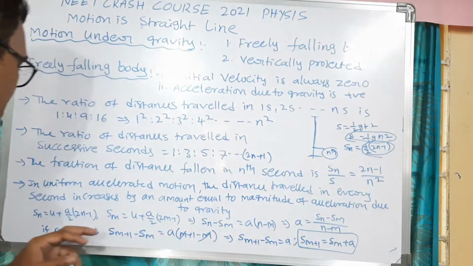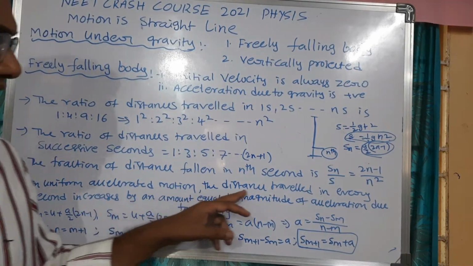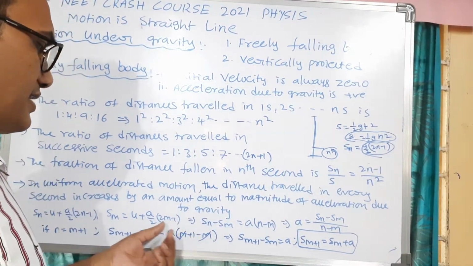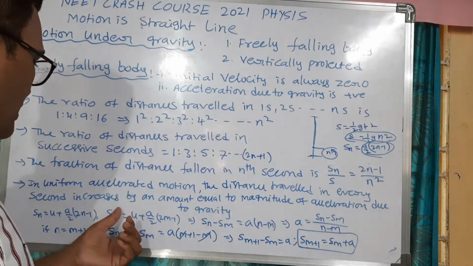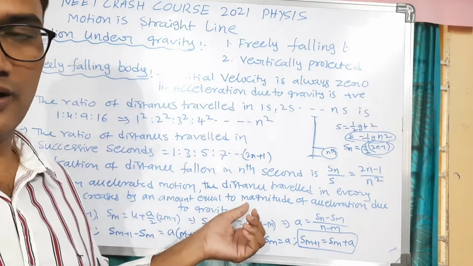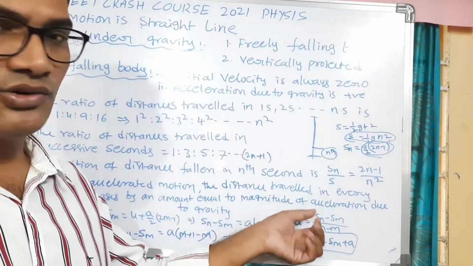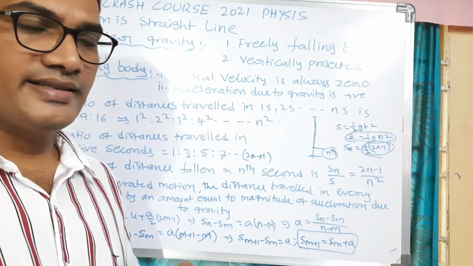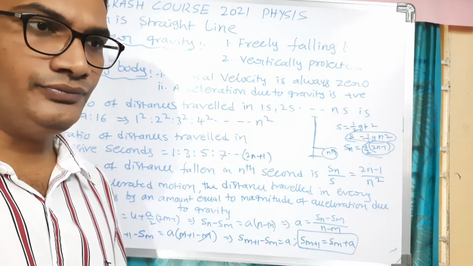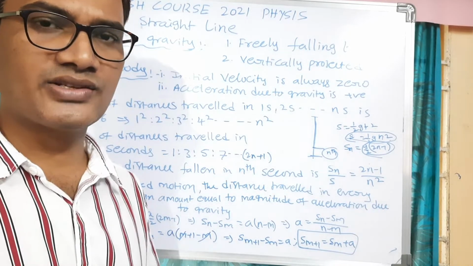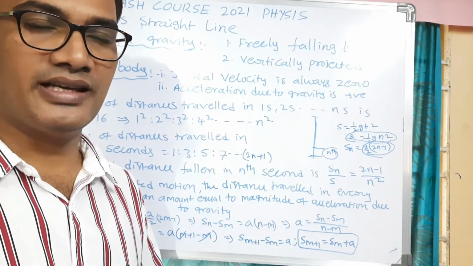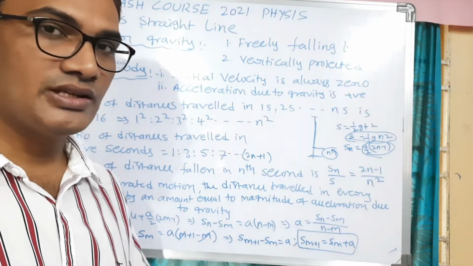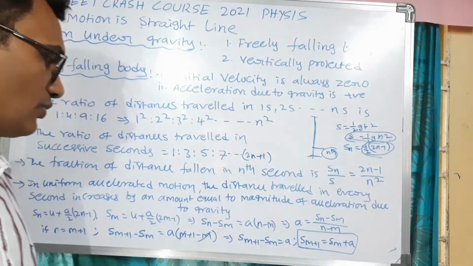And next one: in uniform accelerated motion, the distance traveled in every second increases by an amount equal to the magnitude of acceleration due to gravity. Suppose S1, S2, S3 are the distances traveled in the first, second, third second. So the distance traveled S2 is equal to S1 plus A, where A is the acceleration due to gravity. S2 is equal to S1 plus g. So that we are going to prove here.